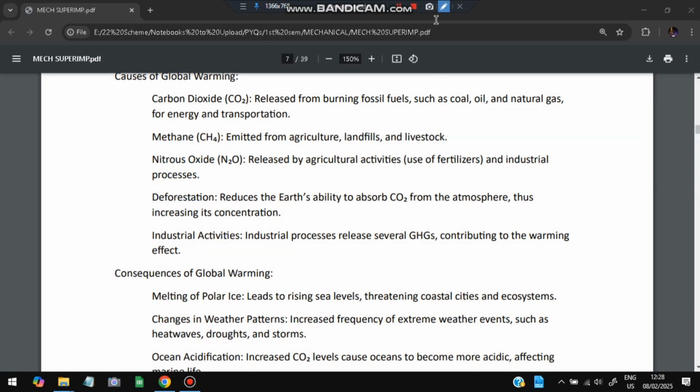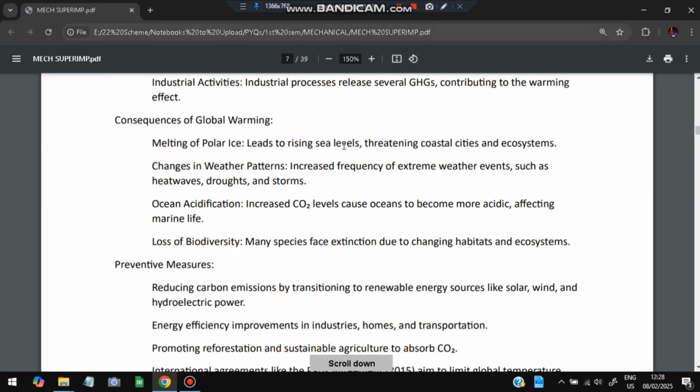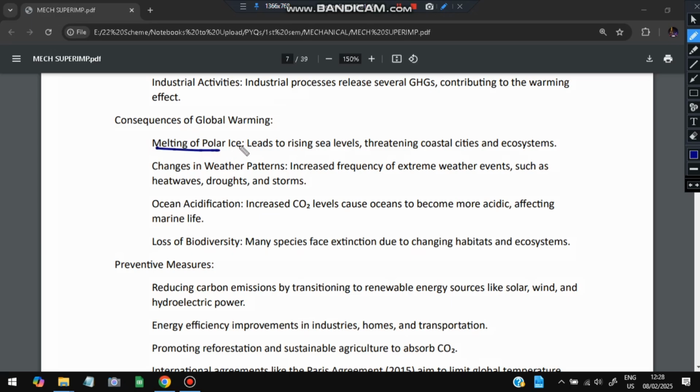What will be the consequences? Melting of polar ice. What will happen if the polar ice melts? The ocean's level will increase, and when the ocean's level increases, some countries will become underwater. There will also be changes in weather patterns, ocean acidification because of industrial acids released directly into the ocean, and loss of biodiversity. Many species are facing extinction due to changing habitats and ecosystems.